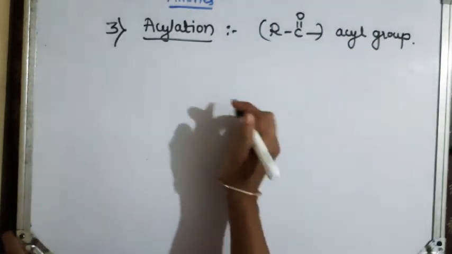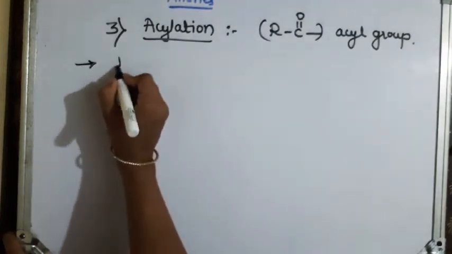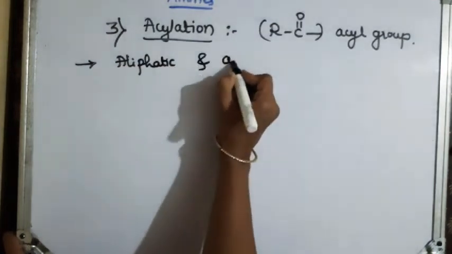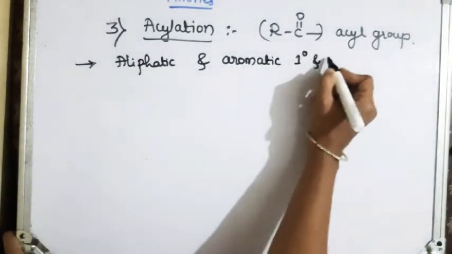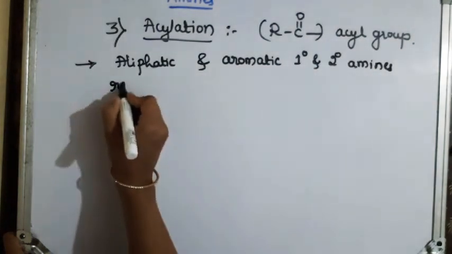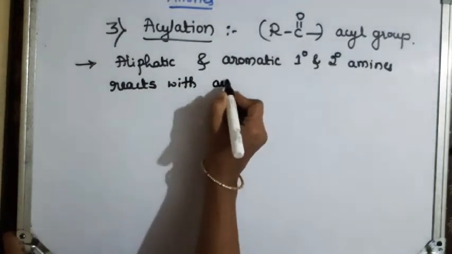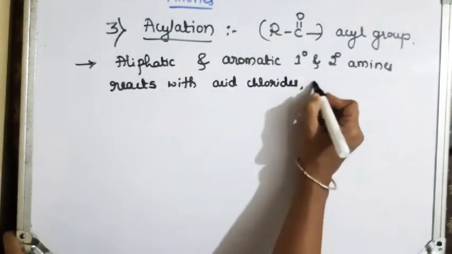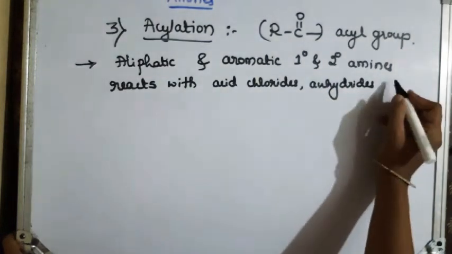Here what we are doing, the primary and secondary aliphatic and aromatic amines react with acid chlorides, or anhydrides, or esters.